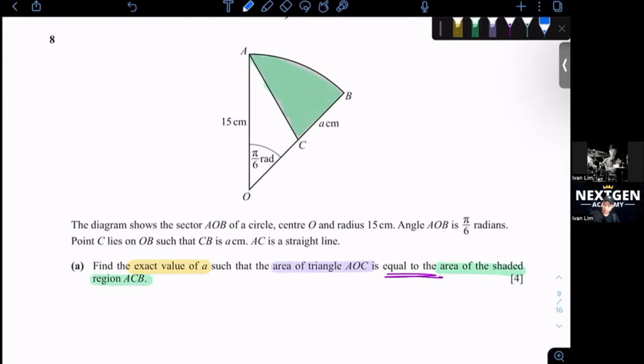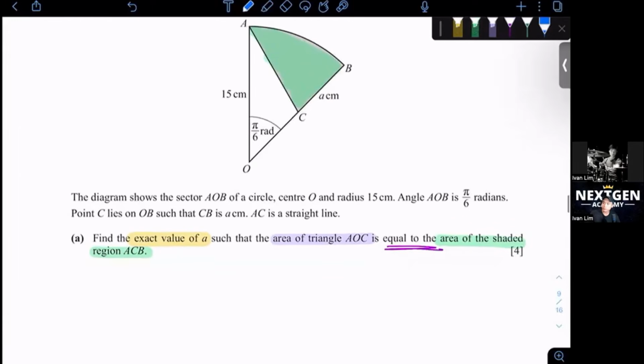Okay, so let's write an equation out first. Area of triangle AOC will be equal to area of shaded region ACB.